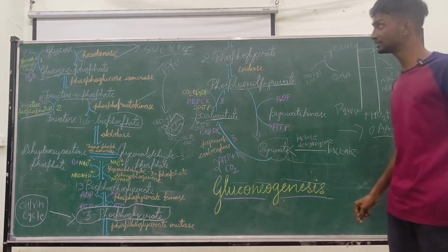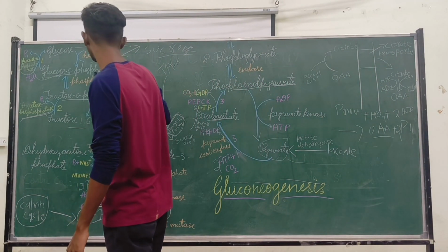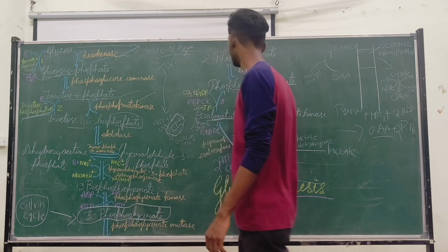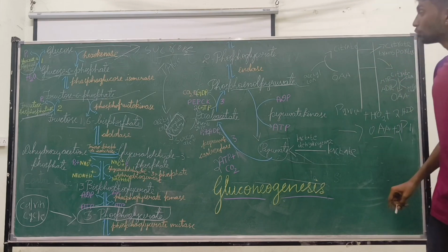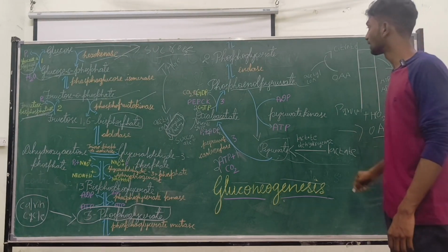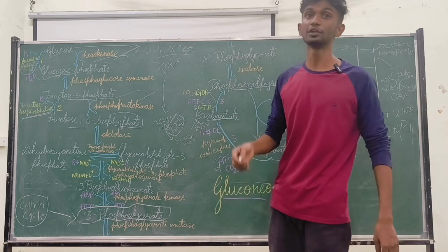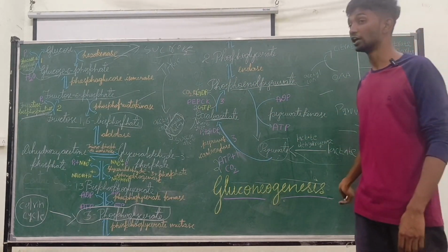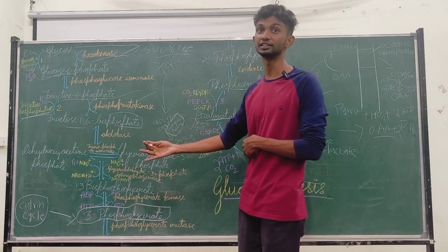These three irreversible steps are glucose to glucose 6-phosphate, fructose 6-phosphate to fructose 1,6-bisphosphate, and phosphoenolpyruvate to pyruvate. These three reactions have very high negative free energy, which means they are exergonic reactions, with a high release of free energy.